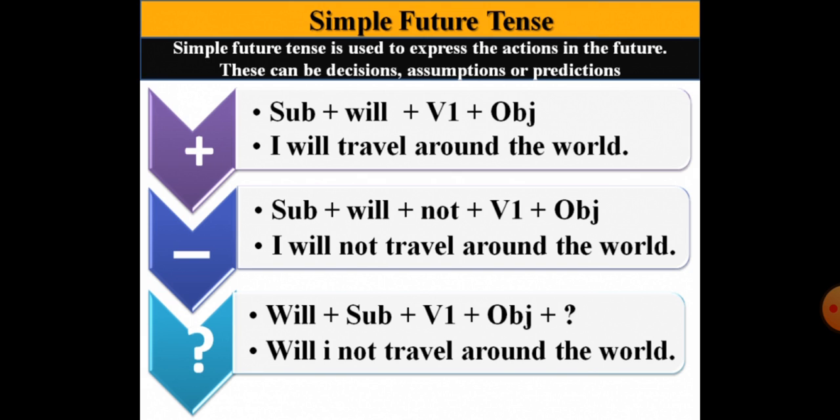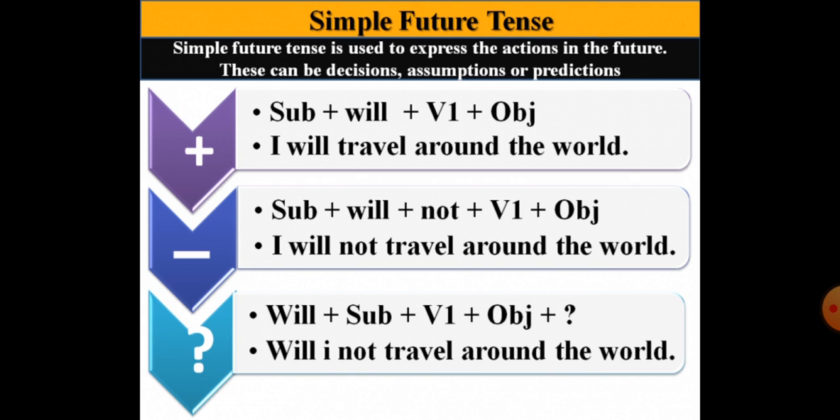Now these are again the rules. It's the same: positive, negative and interrogative. We use will or shall. Now there is a controversy, as you all know. Previously with I and we we used to use shall, but now we use will with all the subjects. So it is not compulsory to use shall. So subject, then will, then the first form of verb plus object.